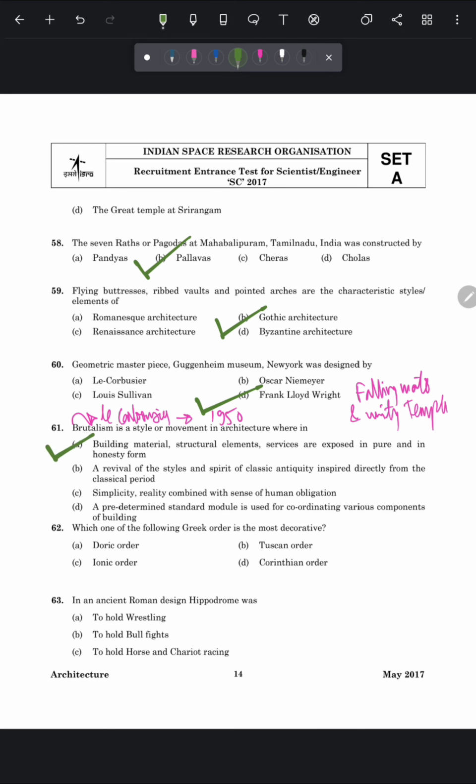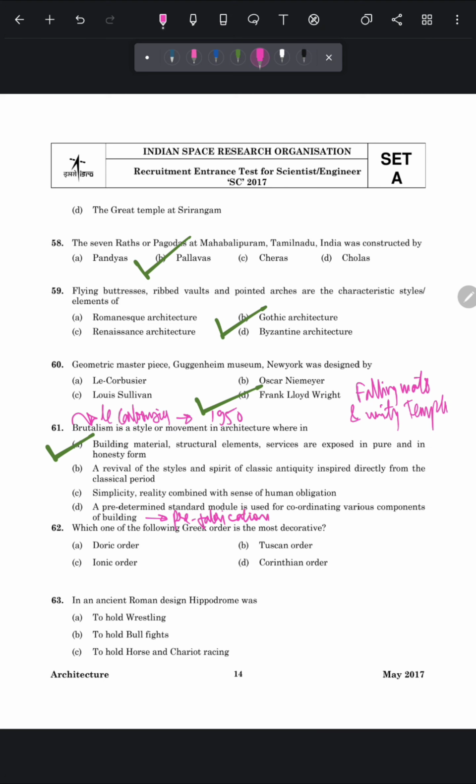Building material, structural elements, services are exposed in pure and honest form. Also in this question, option number D, which is a predetermined standard module used for coordinating various components of building, is the prefabrication technique. Let's move to the next question.